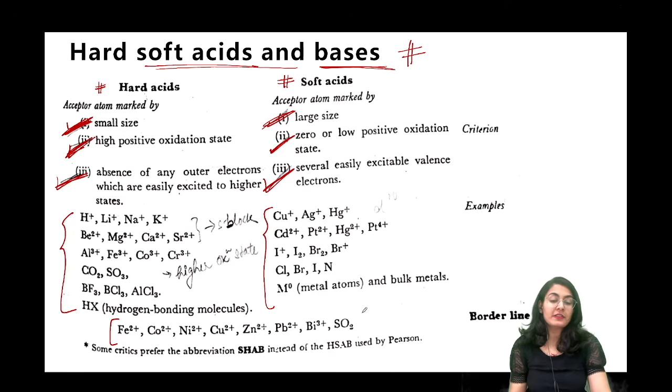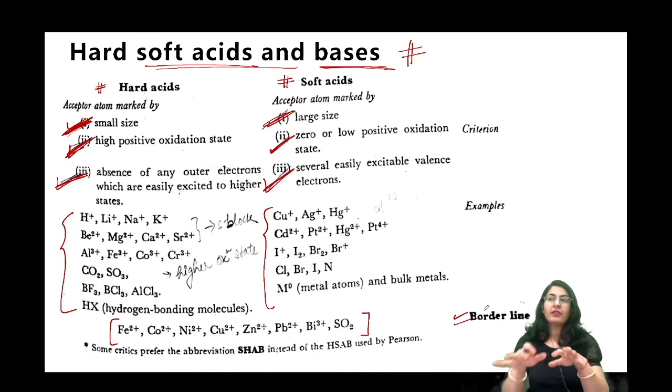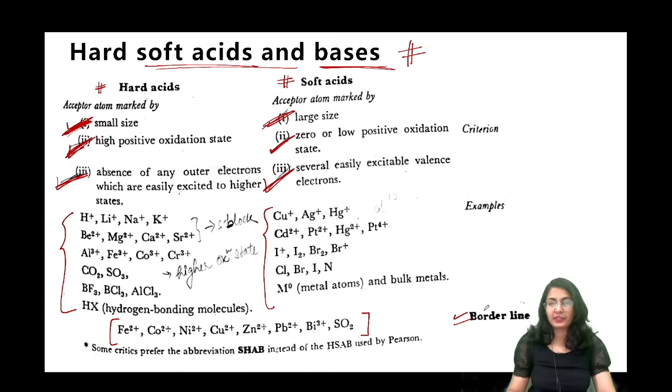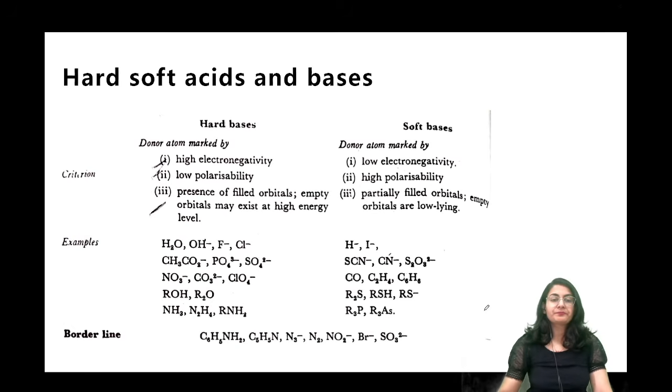Fe2 plus, Co2 plus, Ni2 plus, Cu2 plus, Zn2 plus. All of these are basically borderline acids. Borderline का मतलब क्या होता है? That they can function both as hard and soft depending on the ligand to which they are connected to. Okay. Similarly, हमारे पास bases भी होते हैं, hard bases and soft bases.